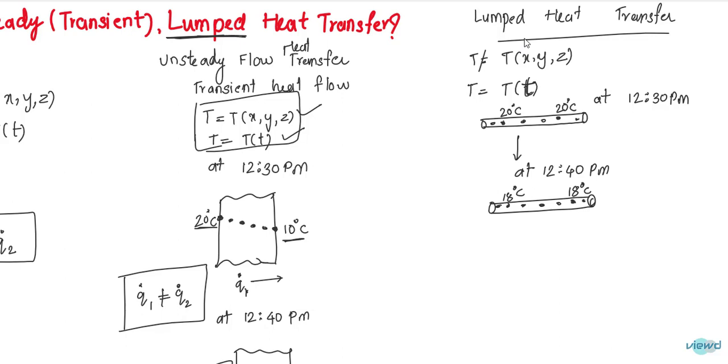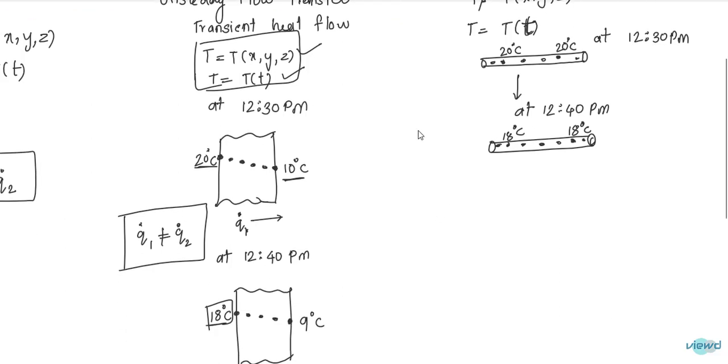So lumped heat transfer can be differentiated from unsteady heat flow with a simple example. Suppose that there is an electric wire, and the circuit has been connected so that current flows through it.